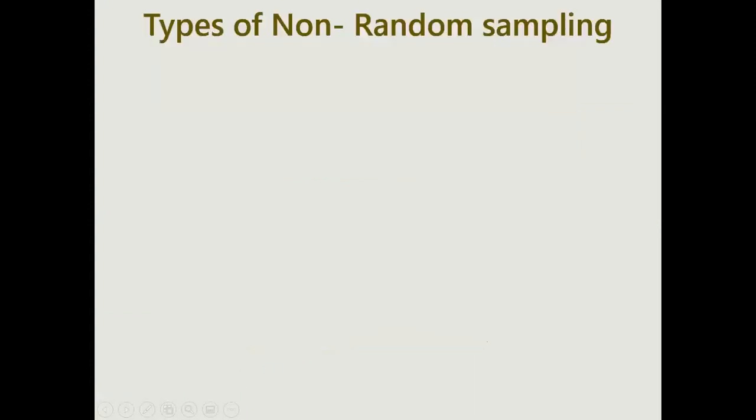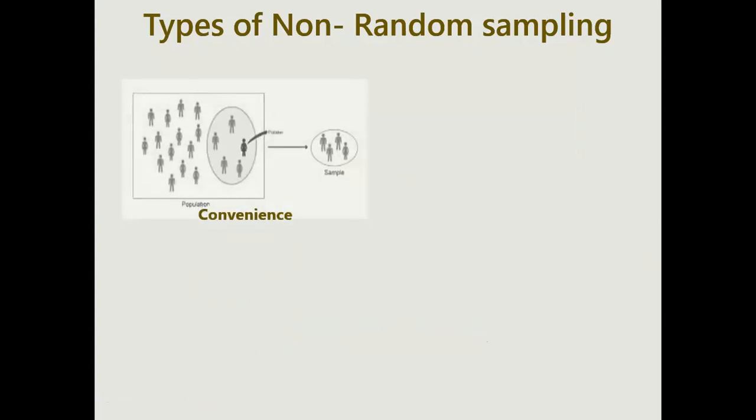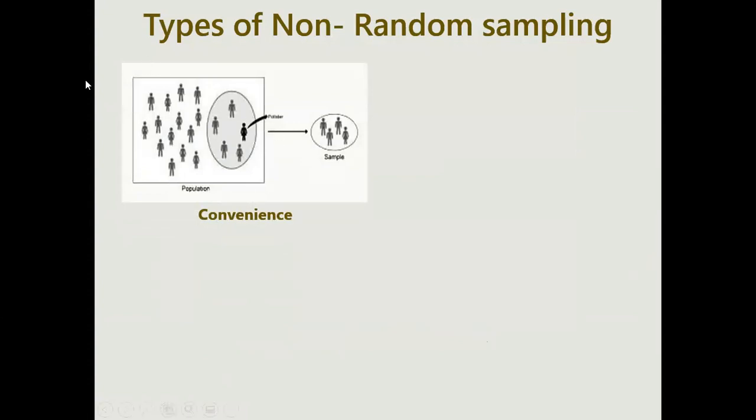Now next, what can be the types of non-random sampling? Till now we have considered all the samples with different strata and everything. Non-random can be of the convenience kind. What is convenience? Means if you just look at this picture, this is the whole population. I have just taken this portion of the population as a sample. So this is my convenience. It was easier to pick. So I have taken this section of data as my sample.